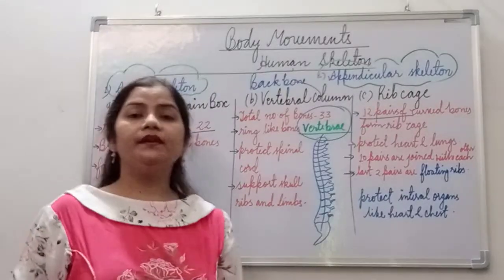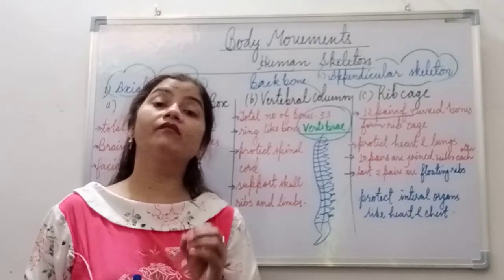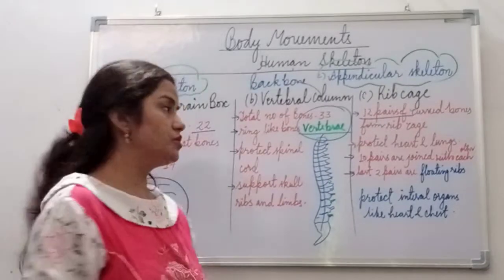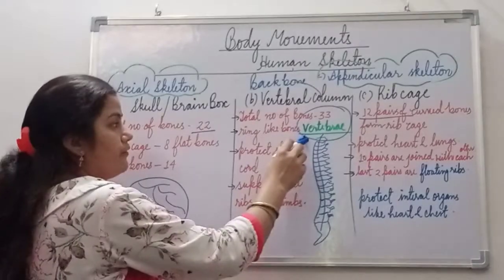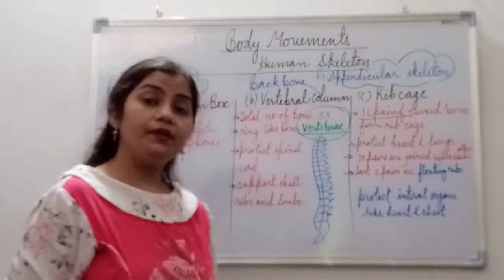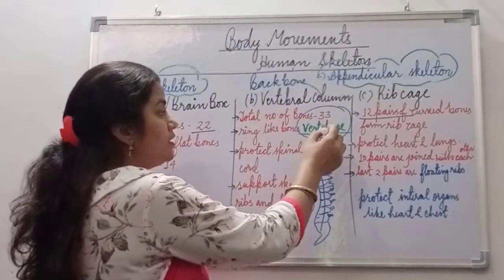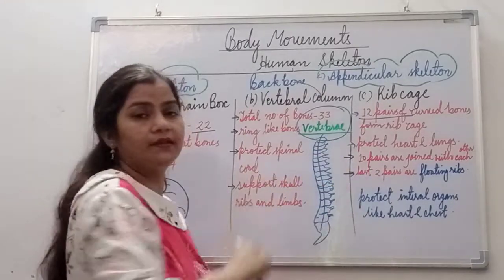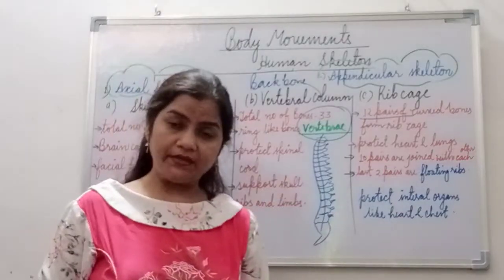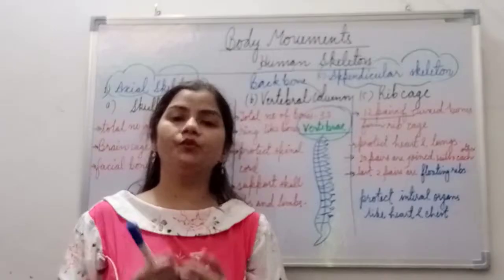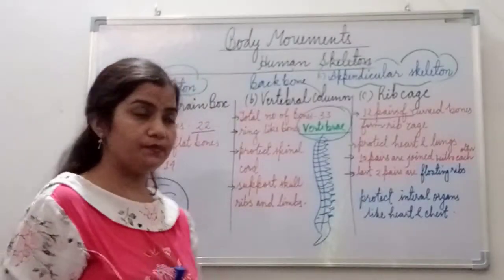This vertebral column is actually made up of small pieces of bones which are ring shaped, and these ring shaped bones we call vertebrae. In green color, this is the word I have written for you, vertebrae. The total number of vertebrae present in the vertebral column is 33. So from the neck region to the lumbar region, there are about 33 vertebrae, and these vertebrae are hollow from inside, in which the spinal cord is protected. So we can say the spinal cord is enclosed within the vertebrae, which protect it.